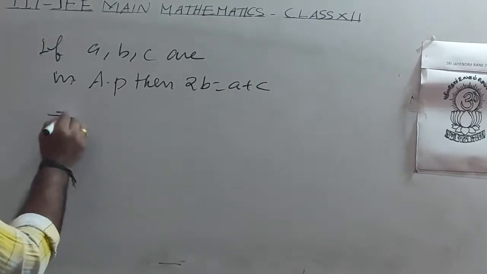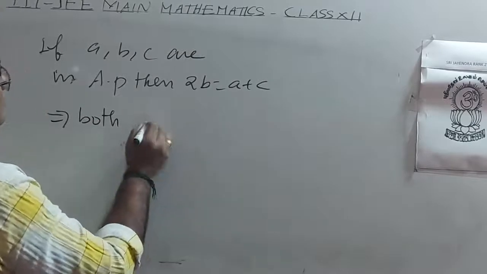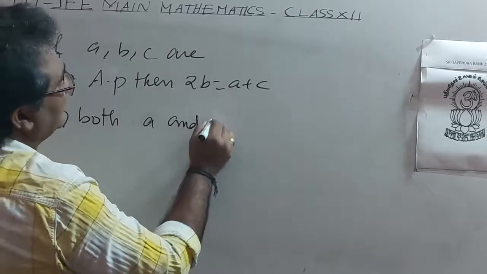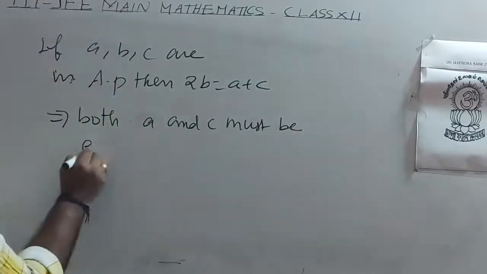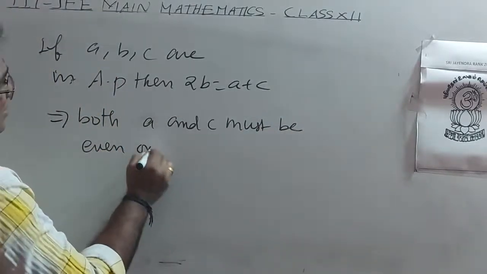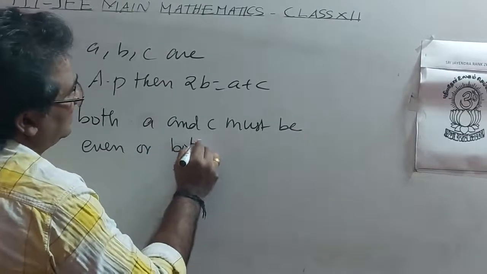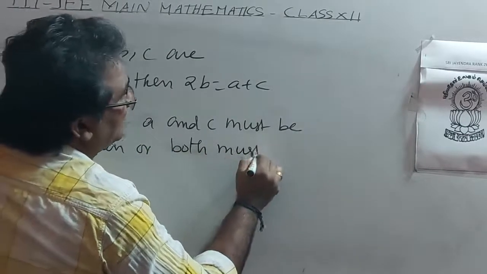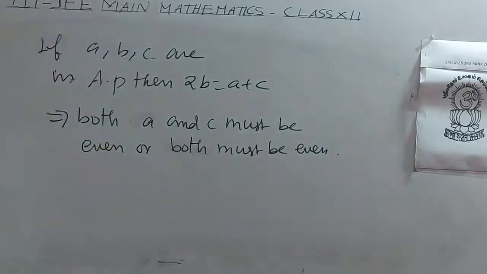Which implies both A and C must be both odd or both even. They are given 11 consecutive numbers.